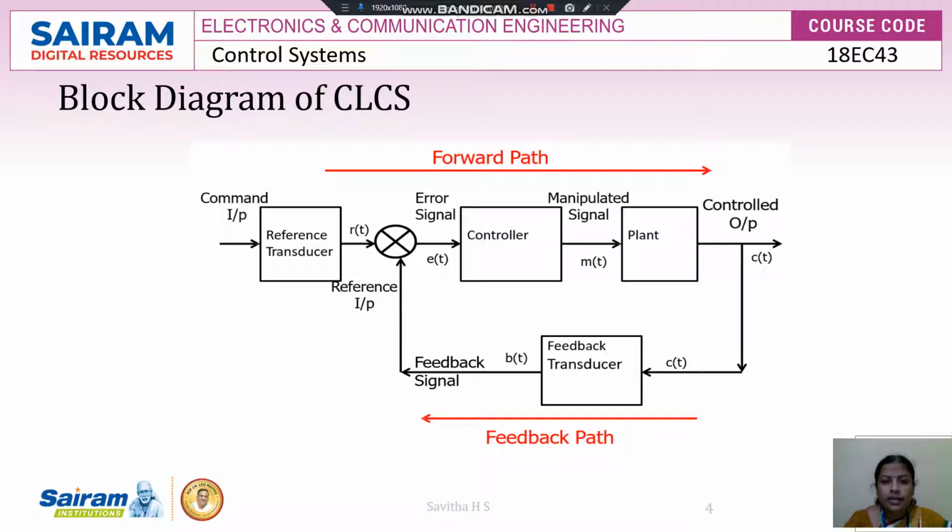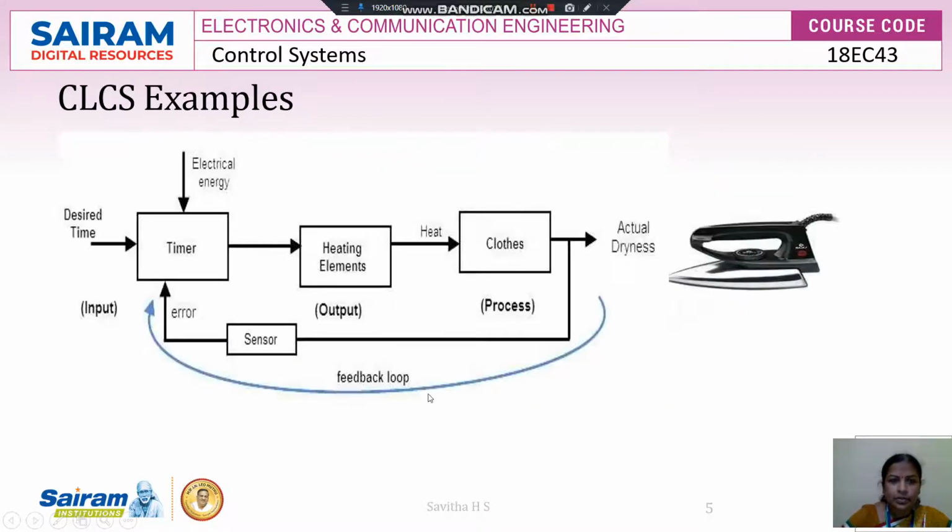So for that we get the formula E of T is equal to R of T plus or minus B of T. In the diagram you can see this is the forward path and this is the feedback path. For this we are taking an example of a closed loop control system. We have taken the example of an iron box. Here we take the desired time and electrical energy, and the timer is set. This is the heating element block, and the heat irons the clothes. So I am getting the actual dryness. Again using the sensor, it is the feedback loop. Any error will be corrected in the timer.